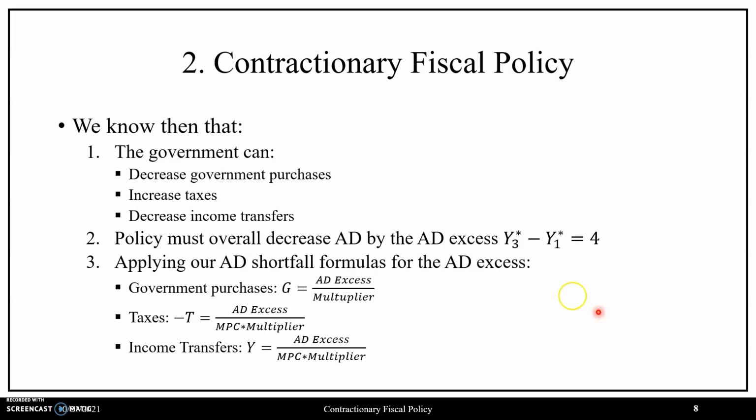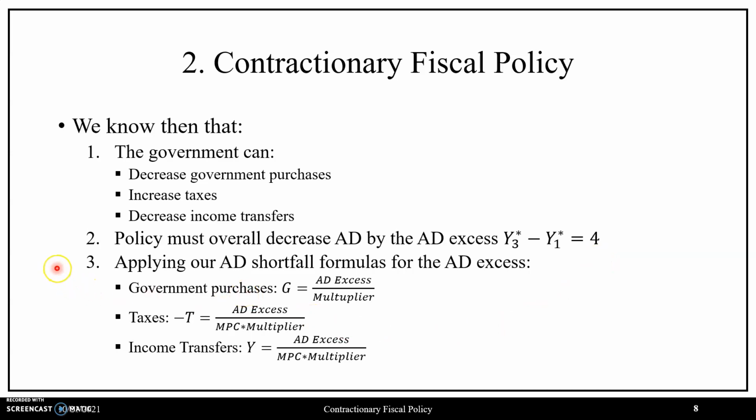So with all this in mind, we know that in regards to our tools, the government can use some combination of decreasing government purchases, increasing taxes, or decreasing income transfers. In regards to our target, we know that the government must alter aggregate demand overall by the AD excess, which has a value of 4.